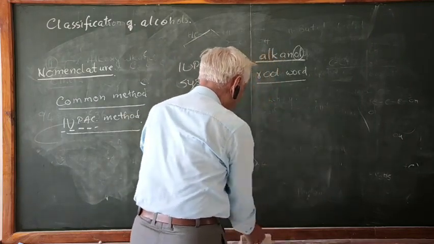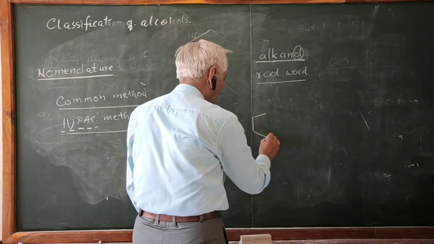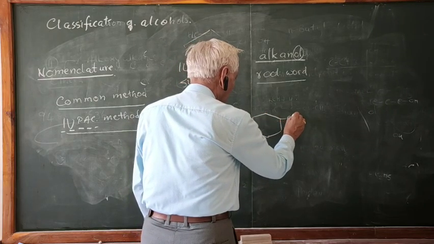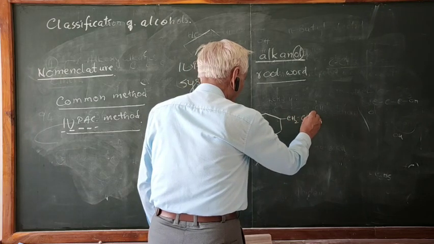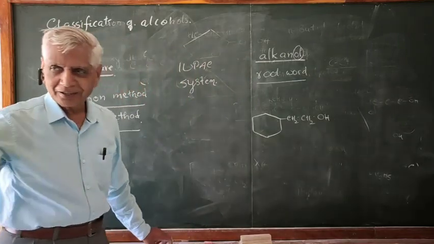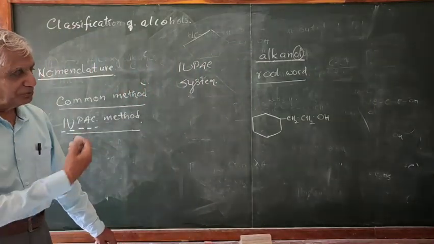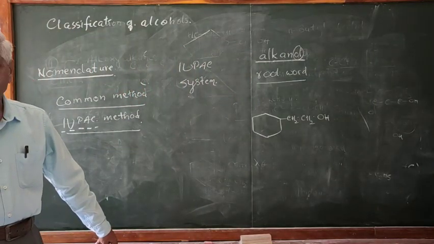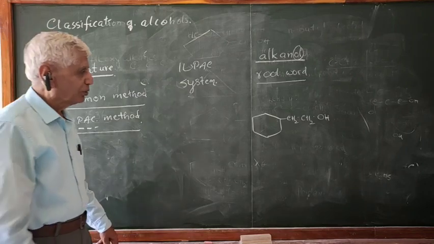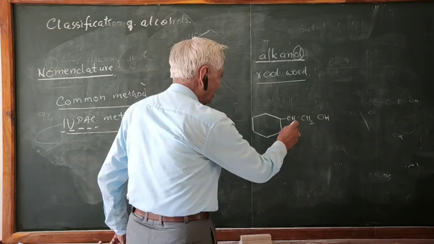Let us take some more examples. The other day somebody was asking this. So what should be the name of this compound? This is not phenol, it is alcohol only. Now here, you have to take into consideration the side chain, that is this one.